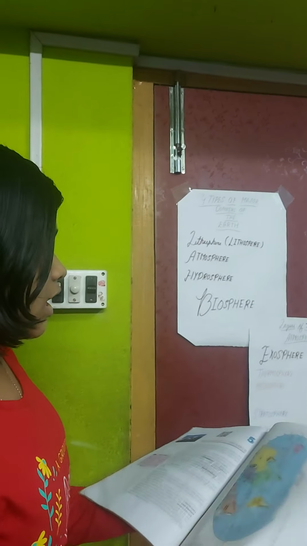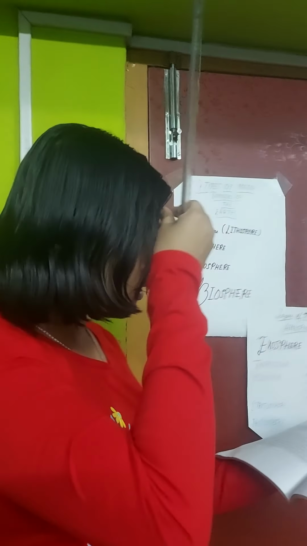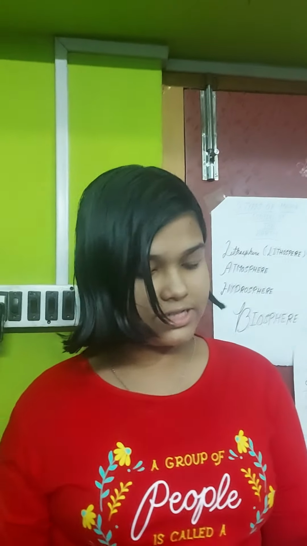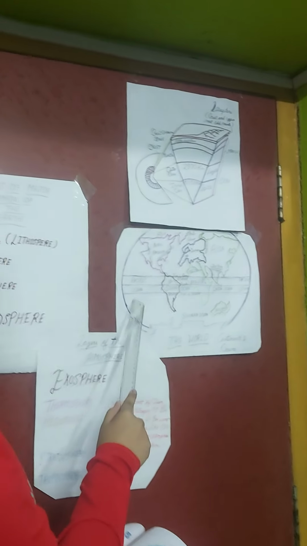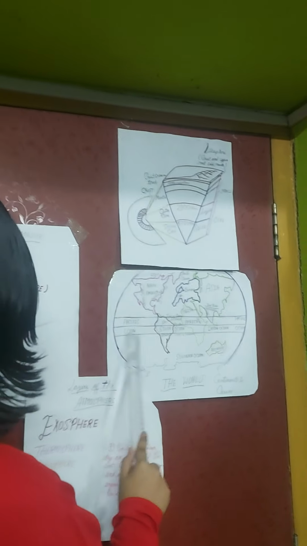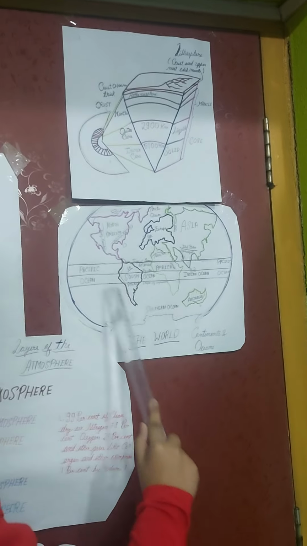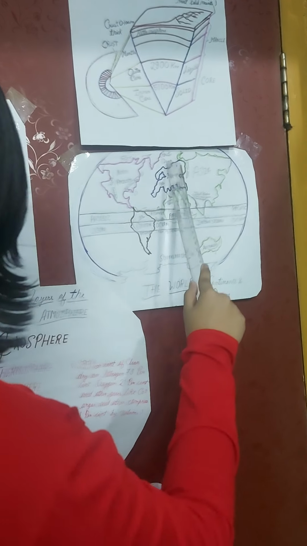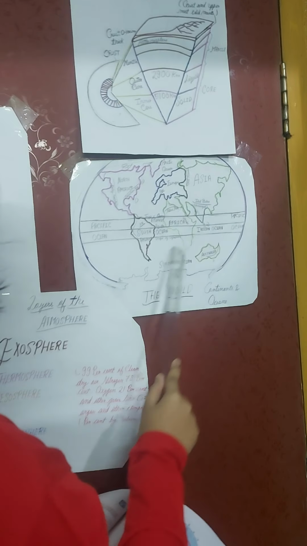Let's see about continents. There are two main divisions of Earth's surface. The first one is continents and the second one is ocean basins. Ocean basins are of this type. This is Pacific Ocean, this is Southern Ocean, this is Atlantic Ocean, this is Arctic Ocean, this is also Pacific Ocean.